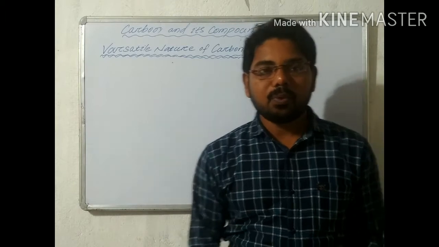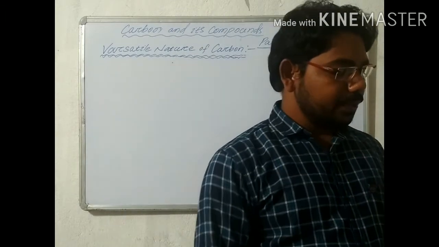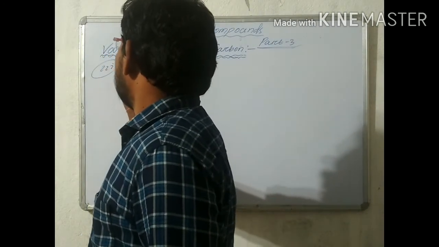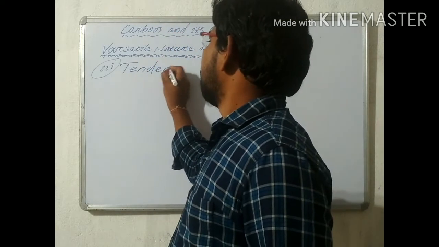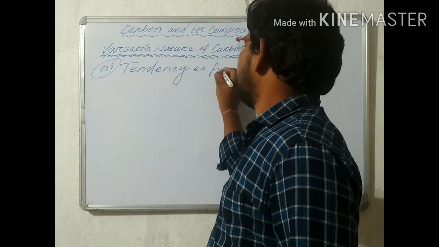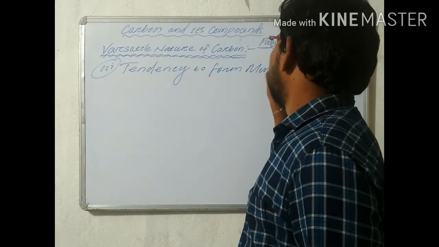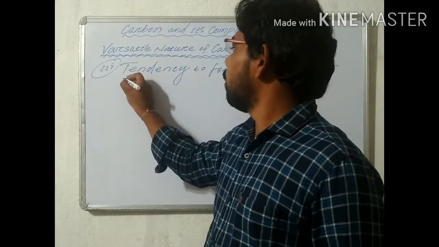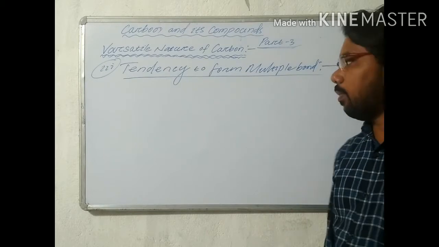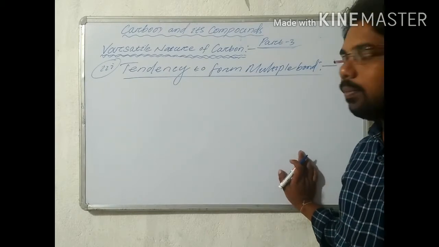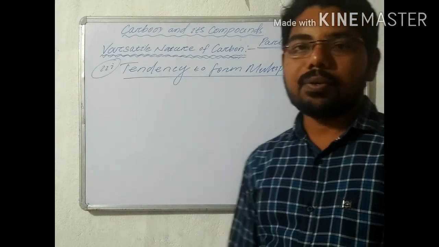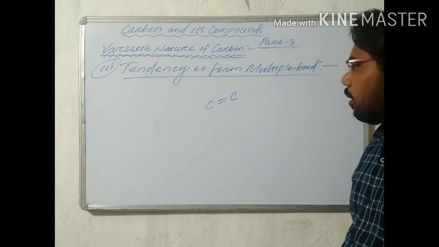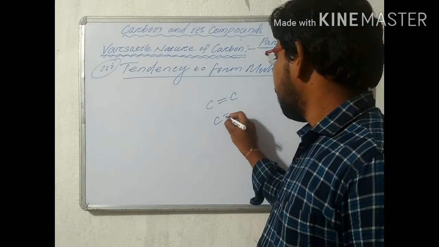And the third property is the tendency to form multiple bonds. Multiple bonds means more than one bond is present between carbon atoms. Carbon has 4 electrons in its outermost shell or valence shell. That's why it is able to form double bonds and triple bonds also.